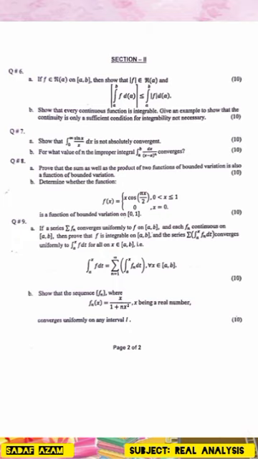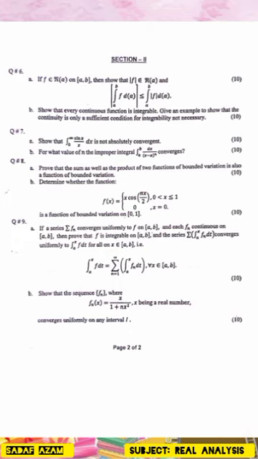Question number 9a. If a series summation fn converges uniformly to f on [a, b] and each fn is continuous on [a, b], then prove that f is integrable on [a, b] and the series summation of the integral from a to x of fn dt converges uniformly to the integral from a to x of f dt for all x belonging to [a, b], that is, the integral from a to x of f dt is equal to summation n equals 1 to infinity of the integral from a to x of fn dt for all x belonging to [a, b].